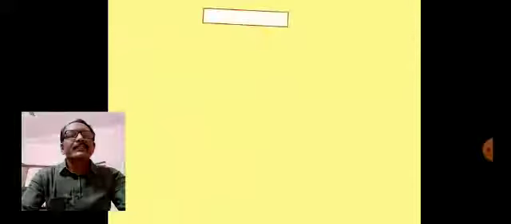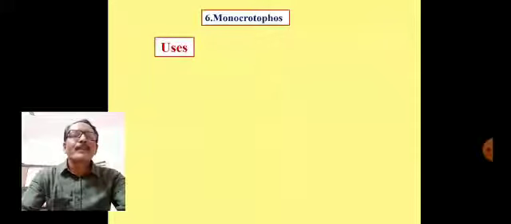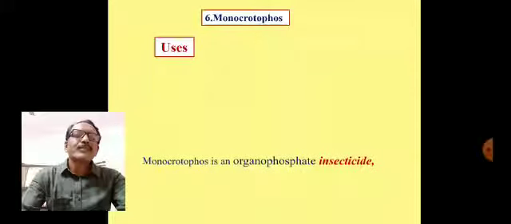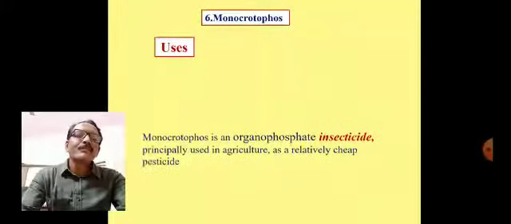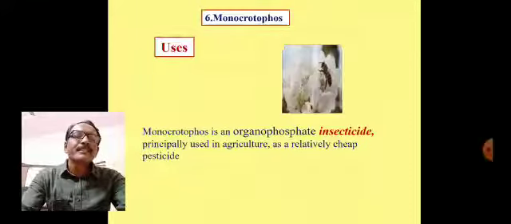Now we'll see its uses. What are uses of monocrotophos? As we know, again it is one of the important insecticides, but now it is an organophosphate insecticide, principally used in agriculture as a relative chief pesticide.